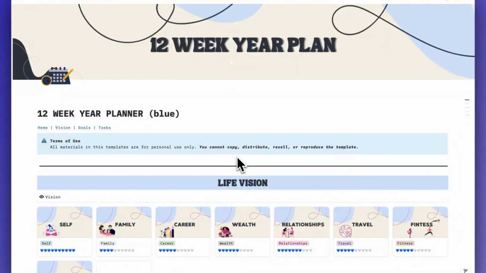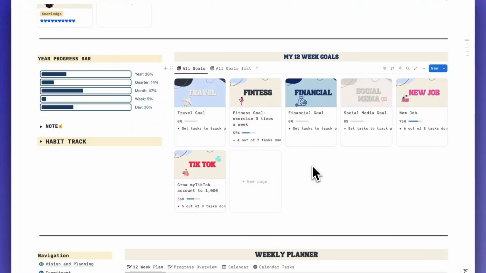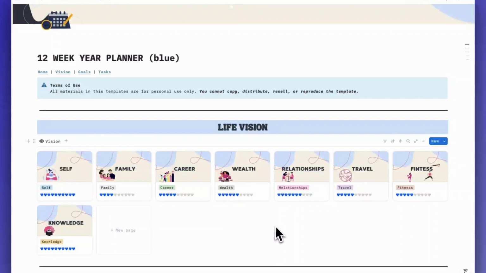This method will help you convert your goals into action steps. You have to set 2 or 3 goals and work on them for 12 weeks. The first database that we have here in this template is the vision. So now we can go to the vision page.